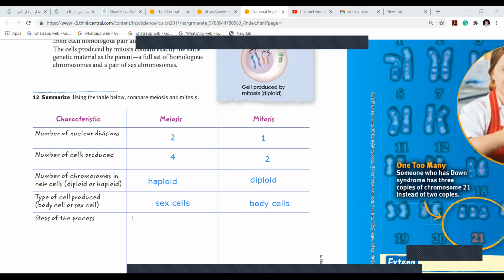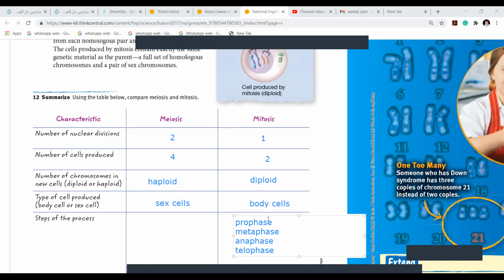Yes, the body cell is like the hair and the nail, right? And the sex cell is like what? You have the ovule, you have the sperm cell, and you have the egg cell, in the ovary.